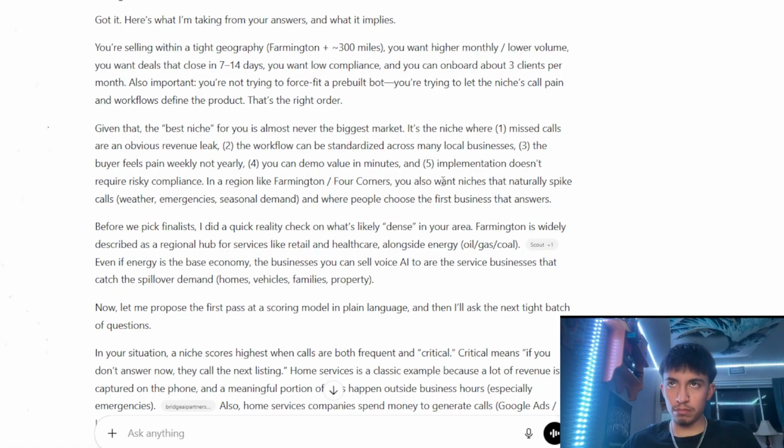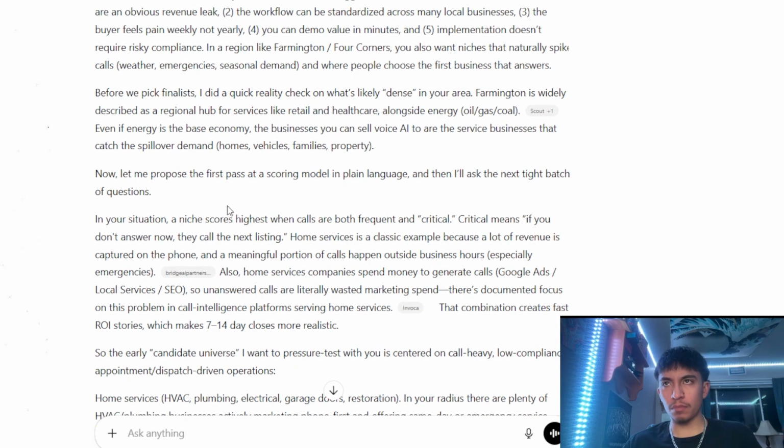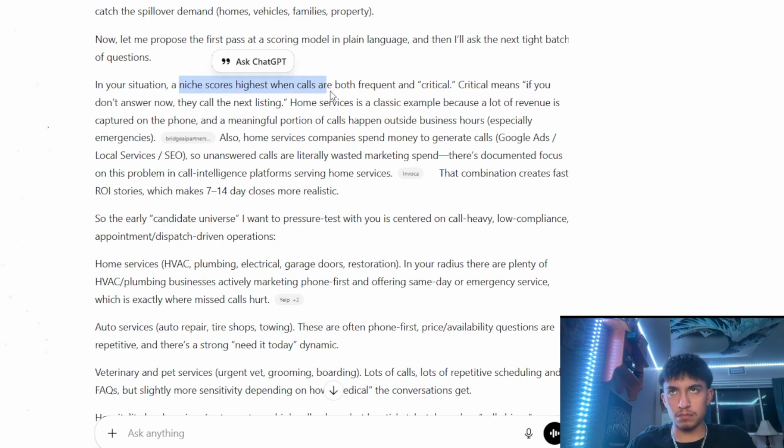Implementation doesn't require risky compliance. And for a region like Farmington and Four Corners, you also want niches that naturally spike calls, like weather, emergency, and seasonal demand, where people choose the first business that answers. Before we pick finalists, I did a quick reality check on what's likely dense in the area. Farmington is widely described as a regional hub for services like retail and healthcare. So service businesses can catch the spillover demand. We've got the service based ones that deal with homes, vehicles, families, and properties, and a niche scores highest when the calls are both frequent and critical. Makes sense. If you don't answer now, the caller goes to the next listing.